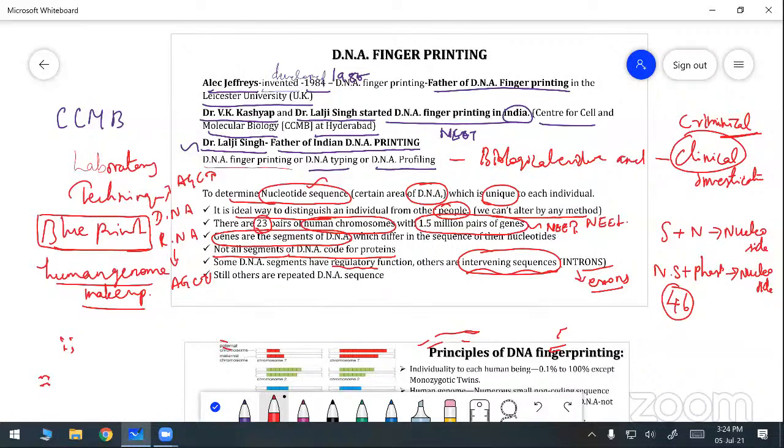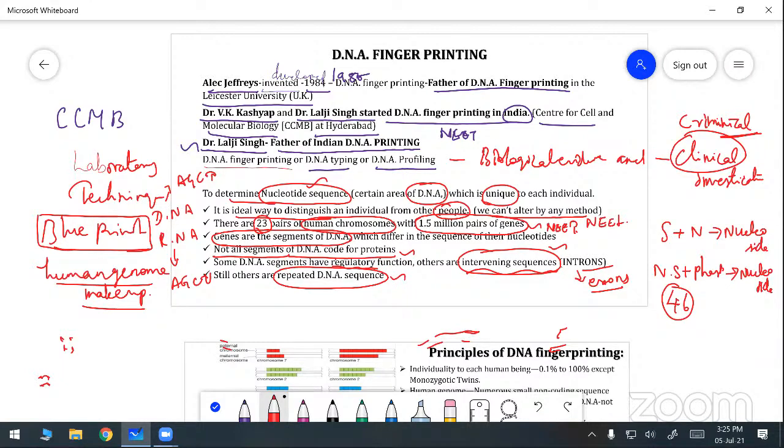The DNA segment is present in the chromosome. So some DNA segments have regulatory function, some are intervening sequences like introns and exons, and still others are repeated DNA sequences.